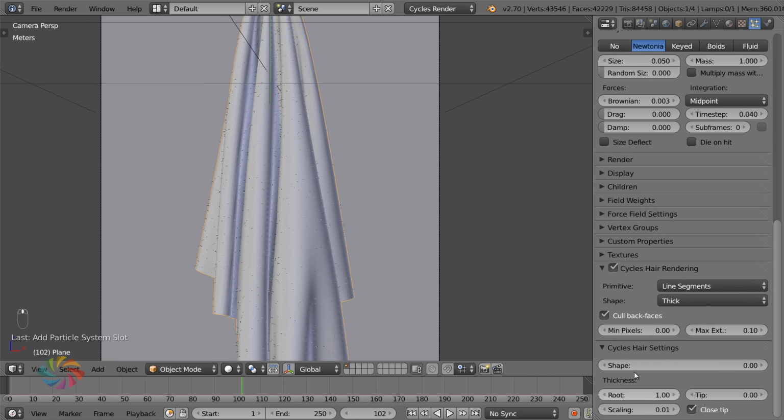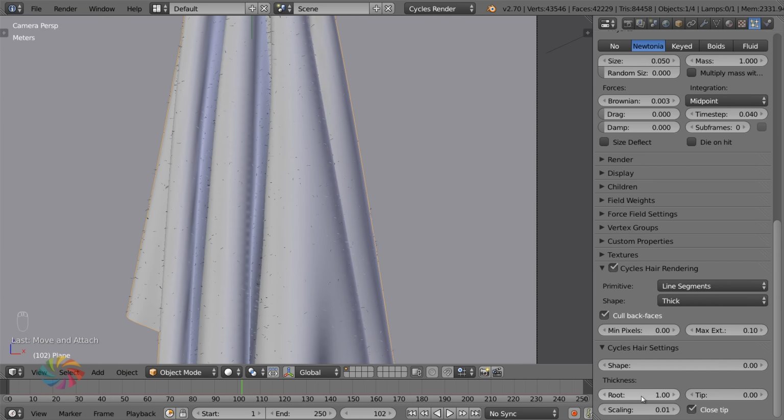And now down here underneath the Cycles hair settings, you've got root and you've got tip. So the root of the particle and the tip of the particle. Now in this instance, I found that having both of these values the same actually works out pretty good. So I'm going to set the root to 0.4 and the tip to 0.4 as well. So it's now just going to be equal from root to tip, that amount. This scaling, if you wanted to increase it without adjusting these, you could increase that. I'm just going to leave that as it is.